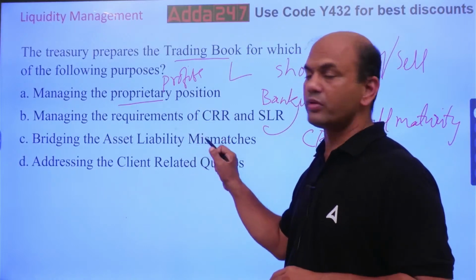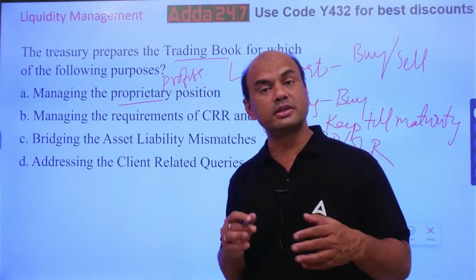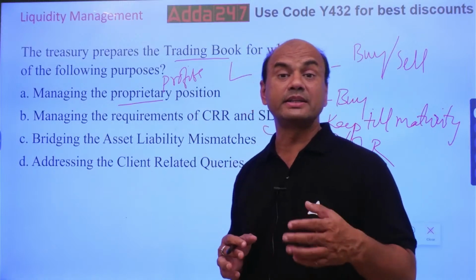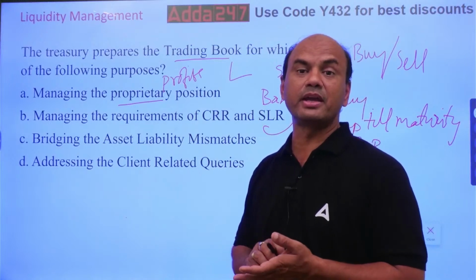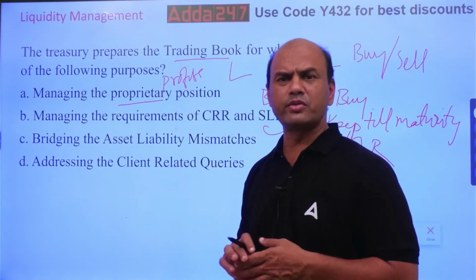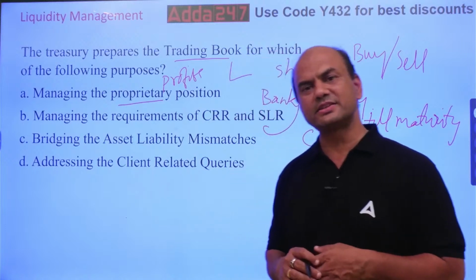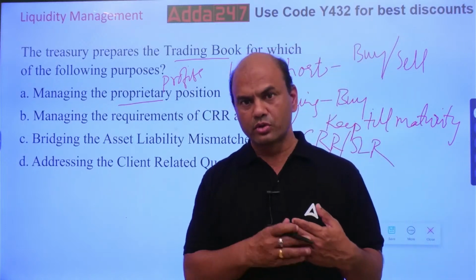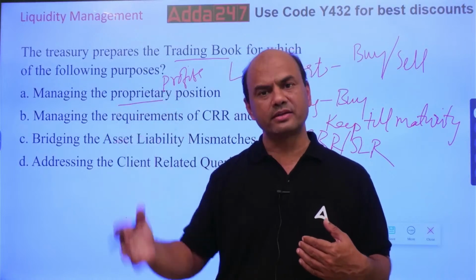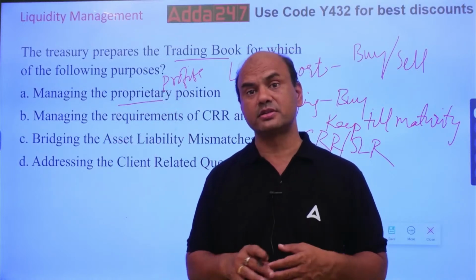Here we are talking of the bucket system. RBI has given every bank a bucket system. It means you have to manage your assets and liabilities from overnight position to 5 years or even 10 years. Even 20 years is bucket system.